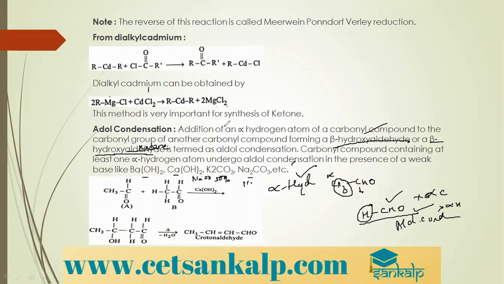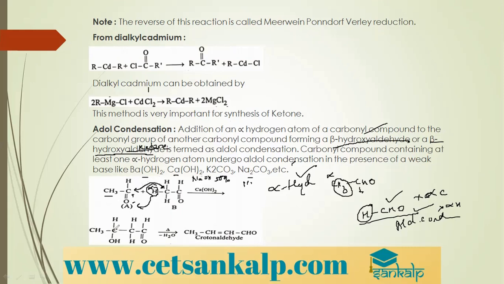So here, CH3CHO: is it having alpha hydrogen? Yes, of course, and I'll take two such molecules. This is the alpha hydrogen. This alpha hydrogen comes out; the carbonyl carbon carries a positive charge and the other carbon a negative charge. Hydrogen goes to oxygen, and the negative carbon attacks the carbonyl carbon.